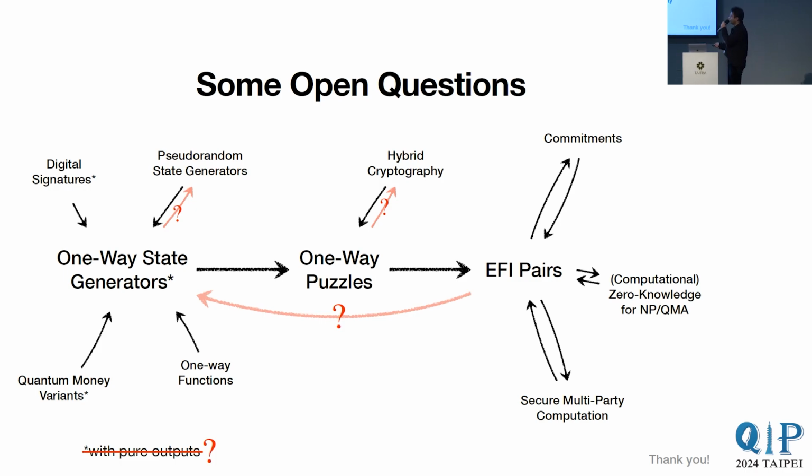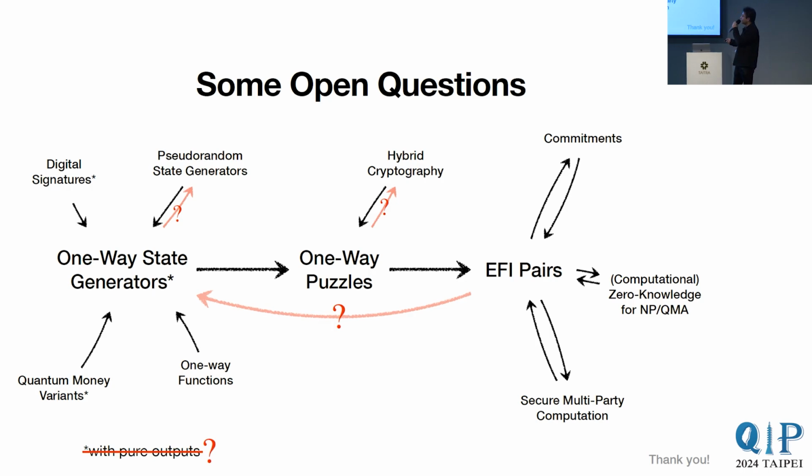One is that we require this restriction on pure outputs. So can this be relaxed? Can we build EFI states from just mixed state output one-way state generators? Another open problem is, can we use one-way state generators, using similar techniques, to actually get pseudo-random objects, which is something that we can do classically, but we don't know how to do in this quantum setting.